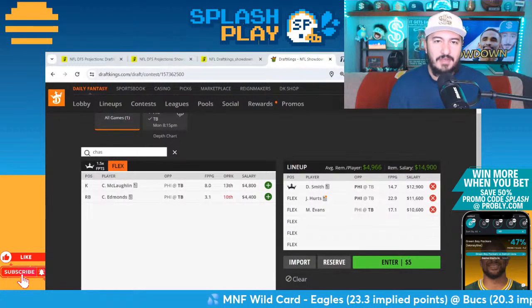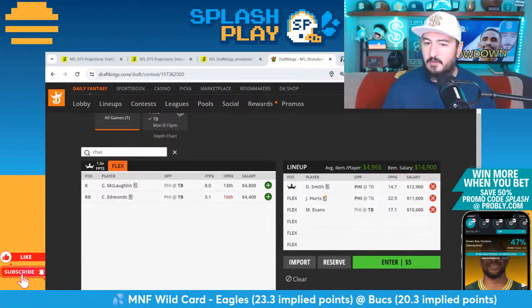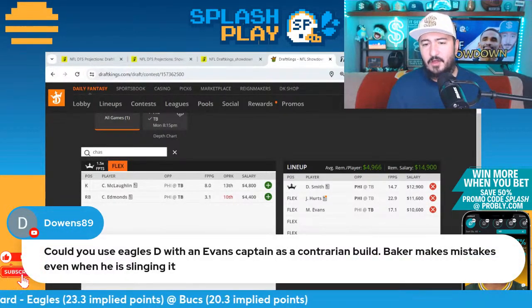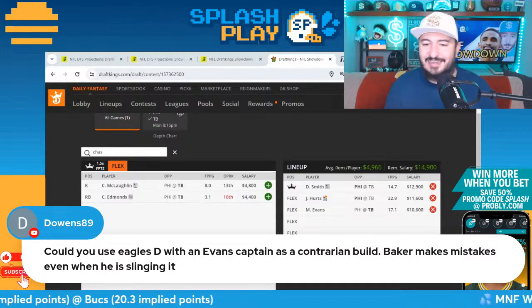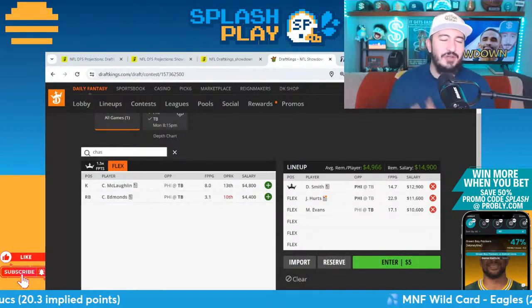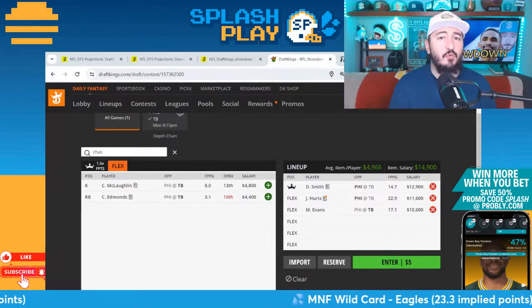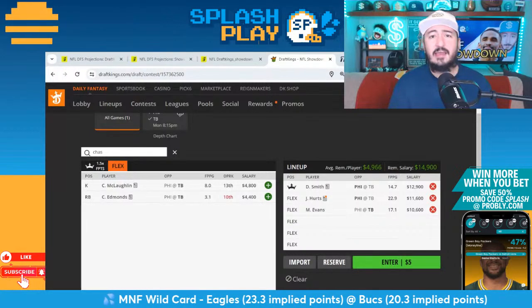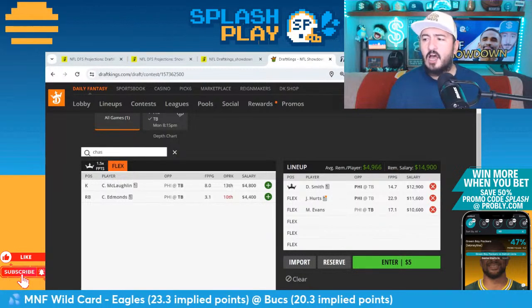I don't think the Eagles can defend Mike Evans, and to a lesser extent, Chris Godwin. Could you use Eagles D with an Evans captain as a contrarian build? You could. I don't want to. Again, Showdown's just about building unique lineups. You can play whatever you want in those builds. You just have to account for the fact that you're expecting the Eagles D to get a lot of sacks and maybe get a touchdown in that game.